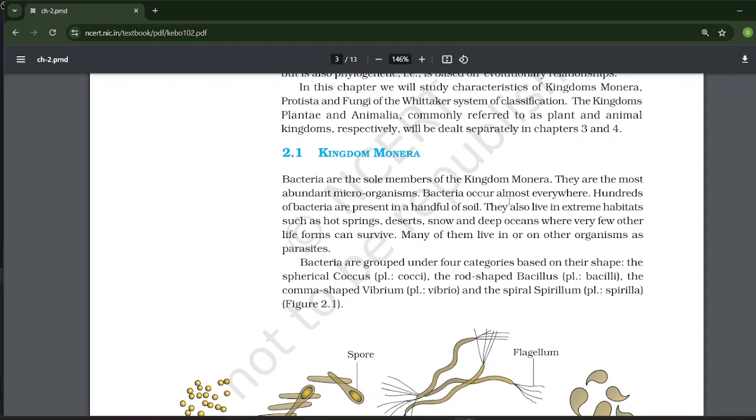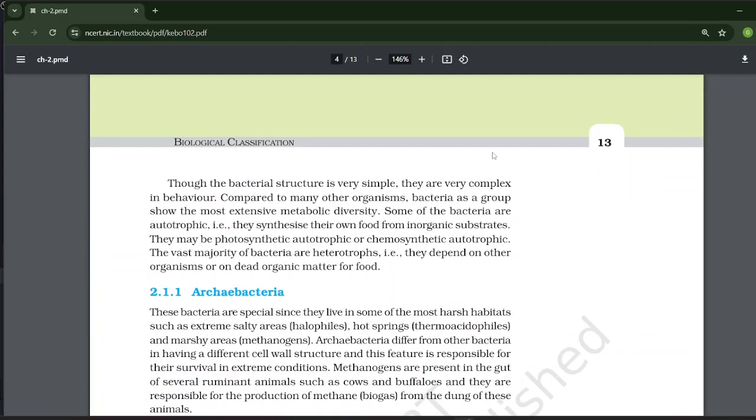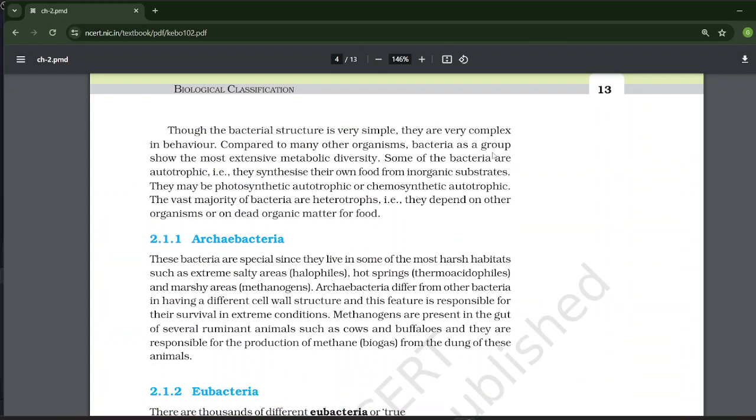Bacteria are grouped under 4 categories based on their shape: the spherical coccus, cocci, the rod-shaped bacillus, bacilli, the comma-shaped vibrio, vibrio, and the spiral-shaped spirillum, spirilla. Though the bacterial structure is very simple, they are very complex in behavior. Compared to many other organisms, bacteria as a group show the most extensive metabolic diversity.